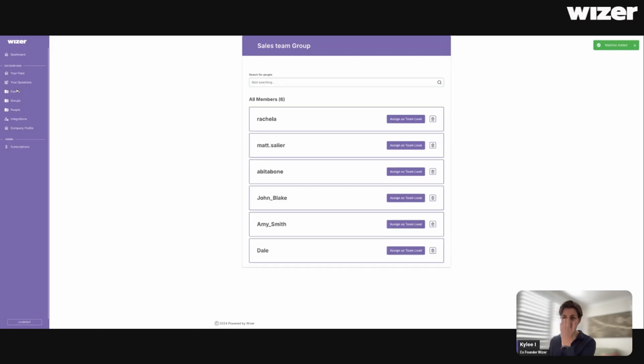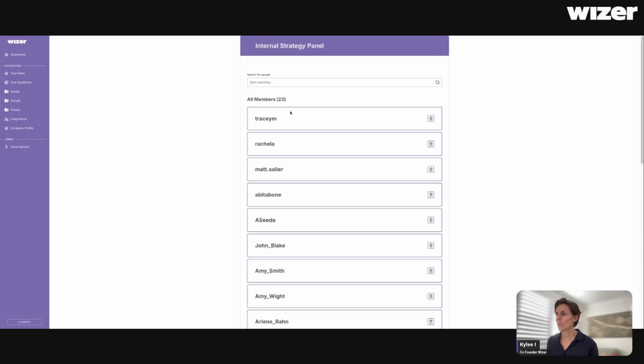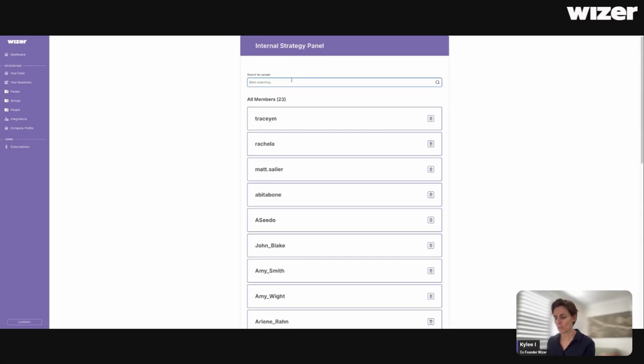And then you can go up to panels. And panels, you can also think of this as projects. Panels might be your internal strategy for the year. What are the emerging economies? Whatever it is. So once again, you set them up and you can easily, as you've done here, easily add new members. Just type in a name up there and add a member.